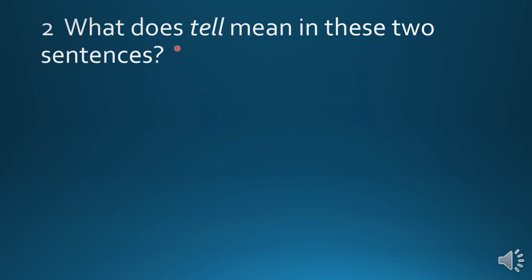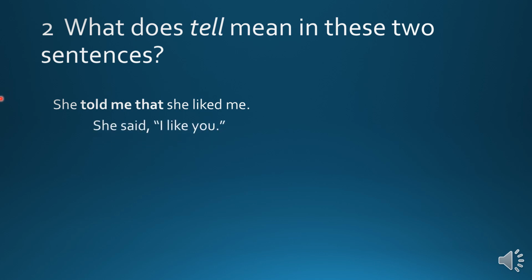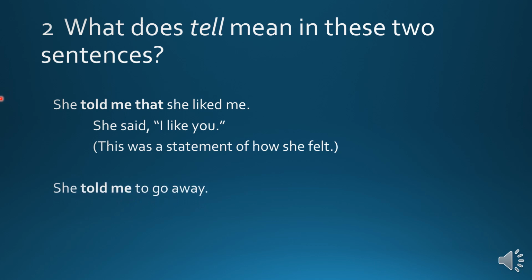Now, let's talk about this word tell, or told in the past. What does tell mean in these two sentences? She told me that she liked me. She said, "I like you." This was a statement of how she felt. Right? She told me to go away.